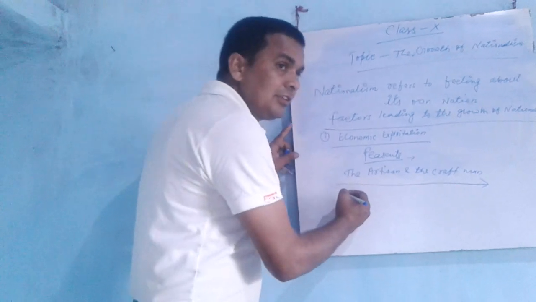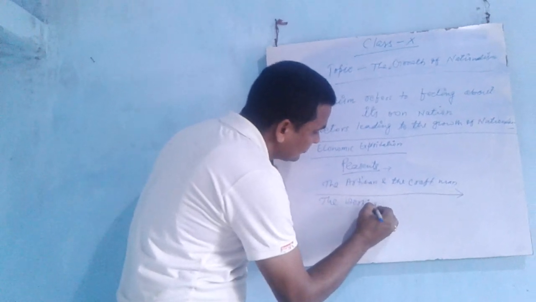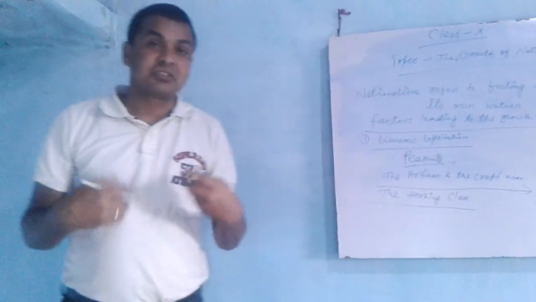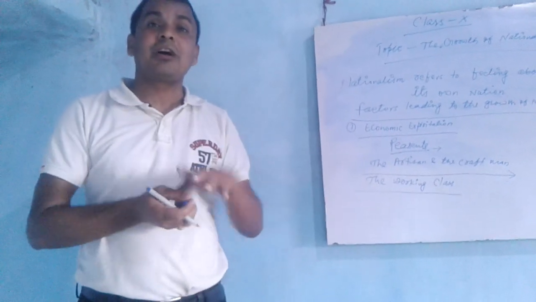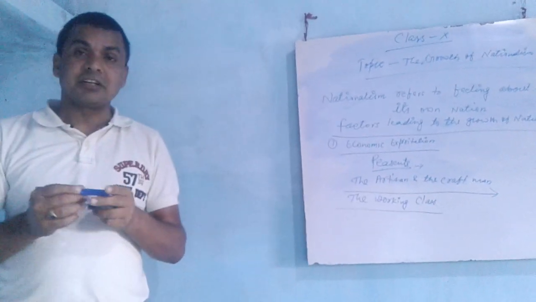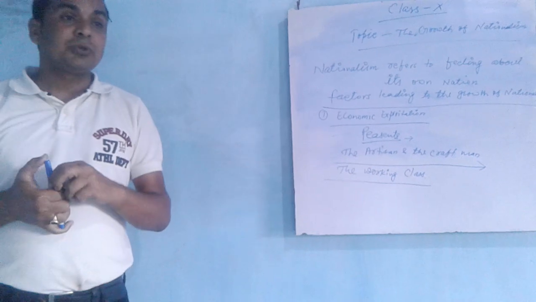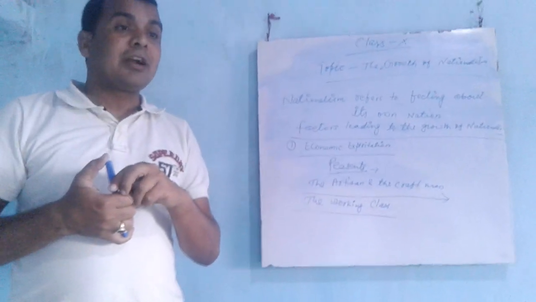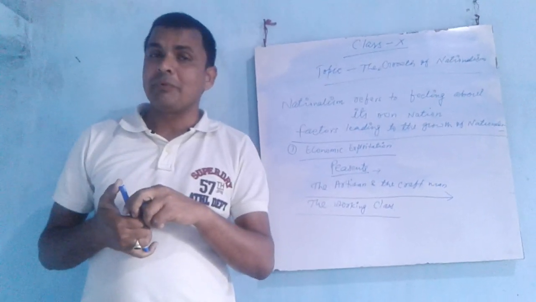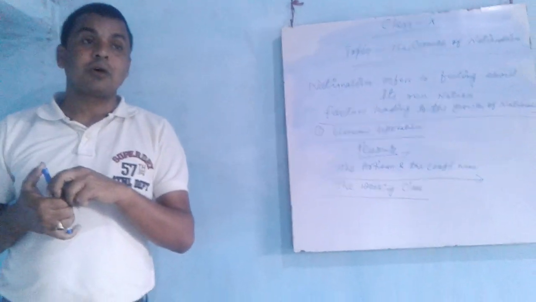Point number three is the working class. Those who worked in British industries had no promotion system for Indians. Promotion was only for British people, and Indians also received less salary. Employment was also scarce, and only the educated were employed. Uneducated people did get jobs, but they worked as bonded laborers. So this was the dissatisfaction of the working class.